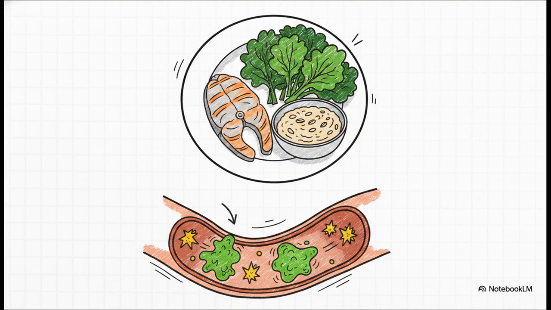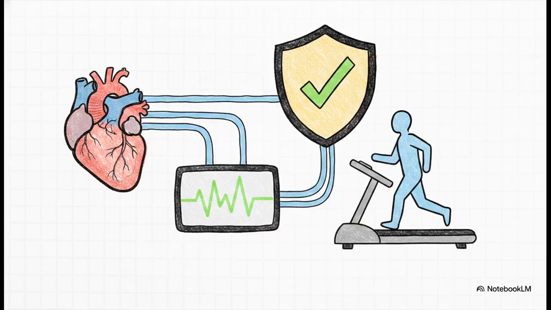From a clinical standpoint, this pillar is incredibly precise. Participants learned to build meals based on a Mediterranean-hybrid diet. They strictly capped their intake at 1,500 milligrams of sodium and under 7% saturated fat. But even more fascinating, they crank up their soluble fiber intake past 35 grams a day using things like beta-glucan and psyllium. Why? Well, because fiber acts like a physical sponge in your gut. It binds to bile acids and actively pulls cholesterol right out of your body, which directly combats our #1 risk factor, dyslipidemia.